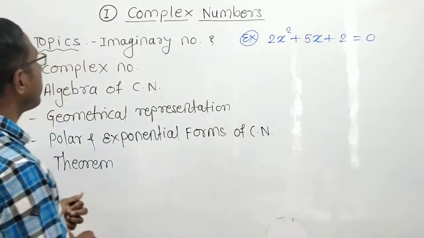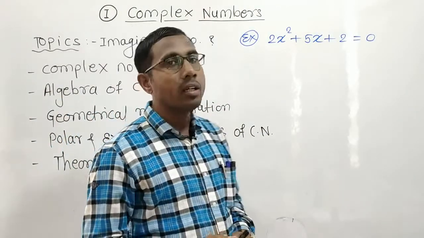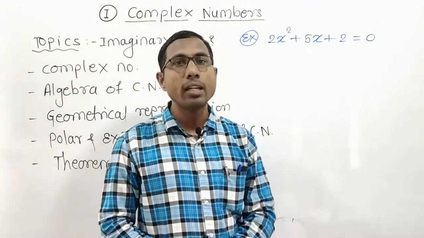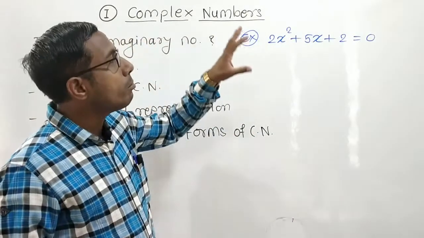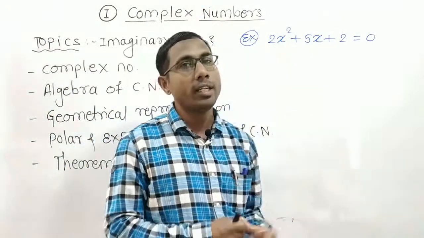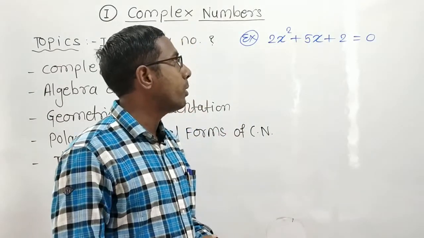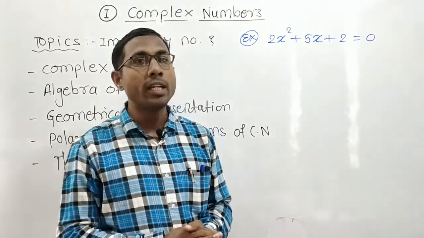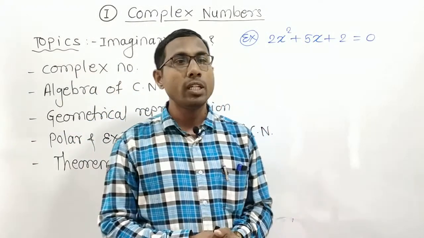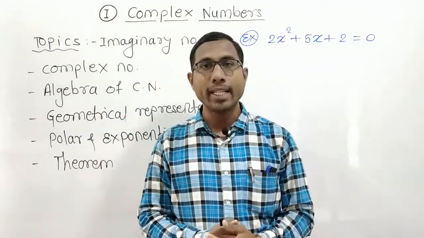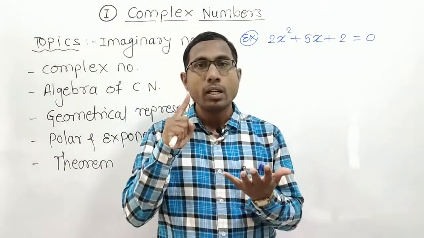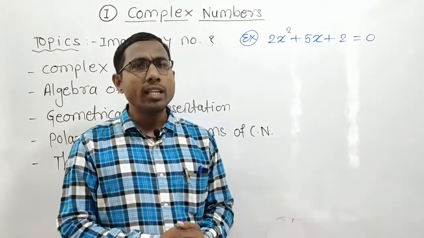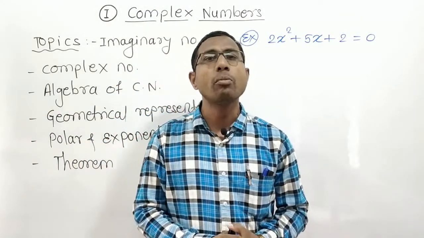Now let's see one by one. Firstly, what is the need of this chapter? कॉम्प्लेक्स नंबरची नेमकी गरज काय आहे, नीड काय आहे हे आपण पाहूया. Suppose somebody tells you to solve this quadratic equation: 2x square plus 5x plus 2 is equal to 0. You know that there are different methods to solve a quadratic equation from 10th standard. तुम्ही 10th मध्ये शिकलेले आहात, quadratic equation ला सॉल्व करण्याच्या वेगवेगळ्या मेथड आहेत. First one is the factorization method, next is the completing square method, and another method is the sure shot method, that is the formula method.